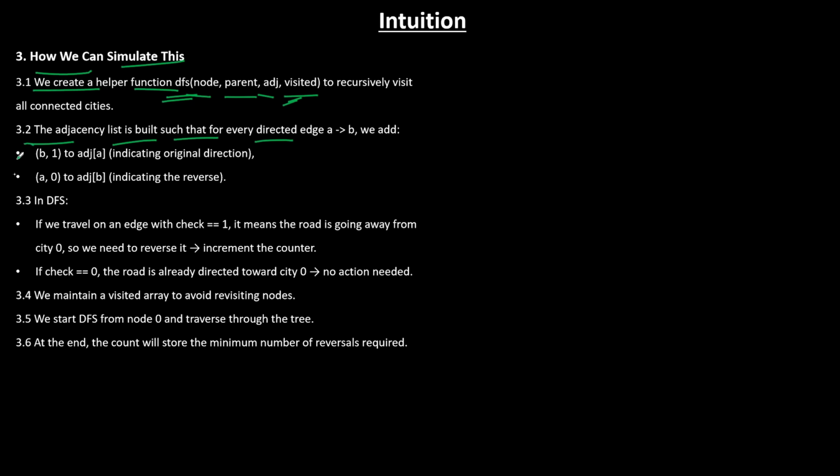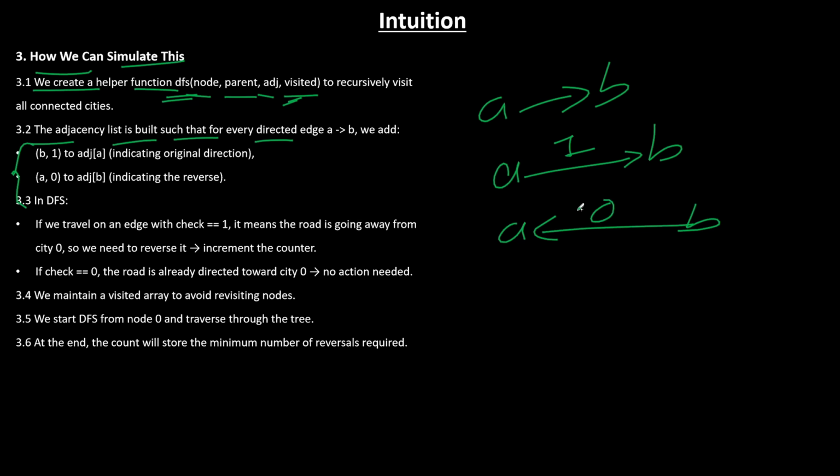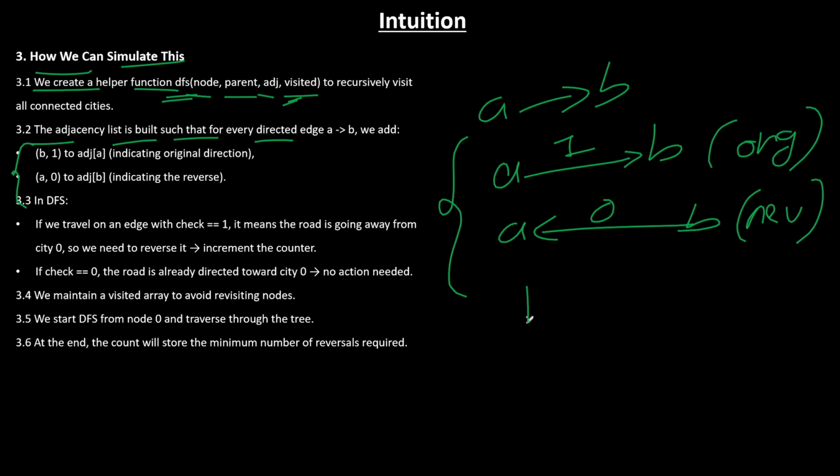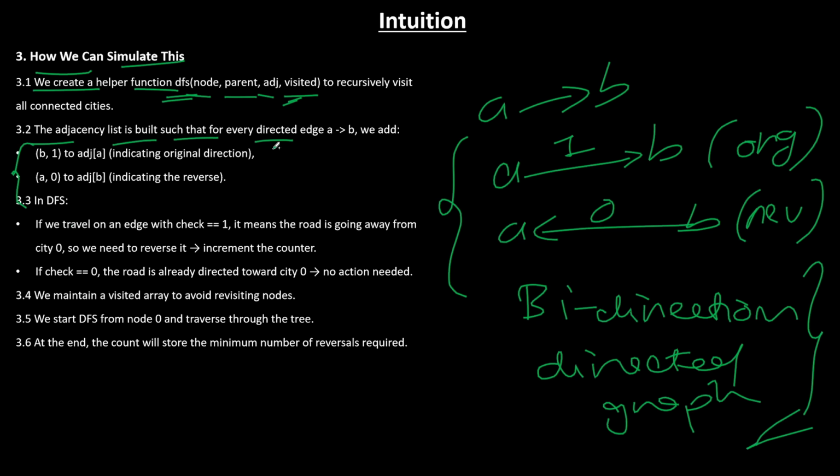Okay. Please pay attention to this. We are given A is connected to B. We have been given a directed graph. Now, what will we do? We will connect A to B and we will weight it as 1. Then we will connect the opposite direction also this way and we will weight it as 0. So this is the reversed one which we created. This is the original one which was given to us. Fine. This becomes the bidirectional directed graph. Okay. This is what is explained here.